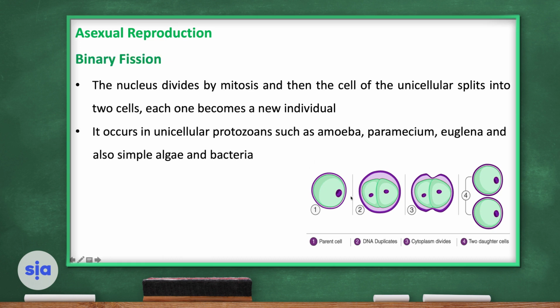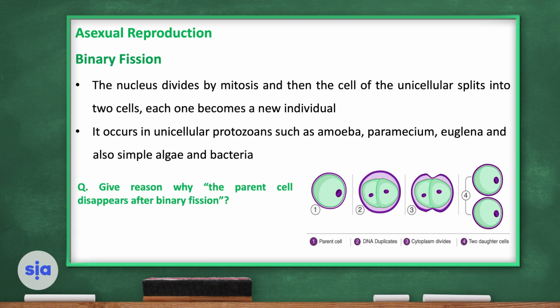What happened to the parent cell? This is the parent cell. What will happen to the parent cell? It will disappear, because this parent cell will divide into two, forming two new daughter cells, and the parent will disappear. It occurs in unicellular organisms such as amoeba, paramecium, euglena, and simple algae and bacteria.